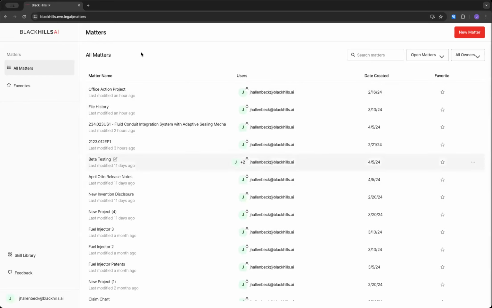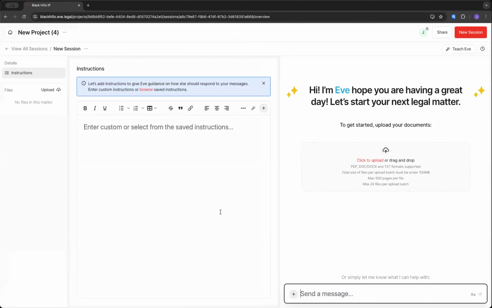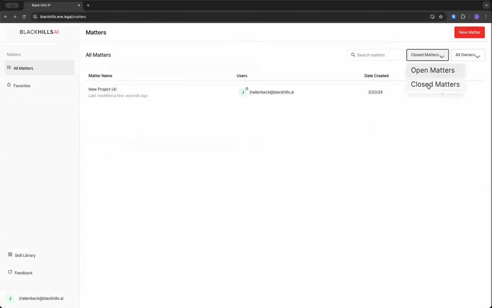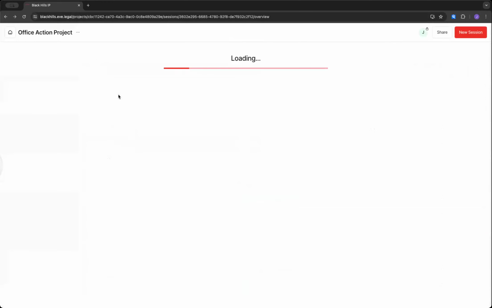These are all your matters. Within this matter view, you can create new matters. You can delete matters over here on the right. You can also close matters. Let me show you what that does. This is just an empty matter, new project 4. If I click close, it'll disappear. It's no longer on this list, but if I want to see my closed matters, I can go over here, and there it is.